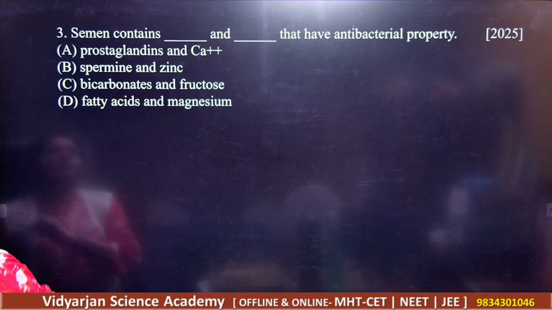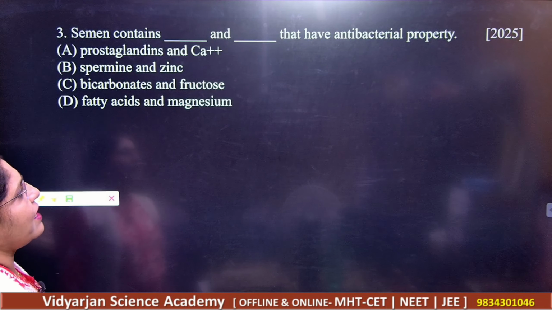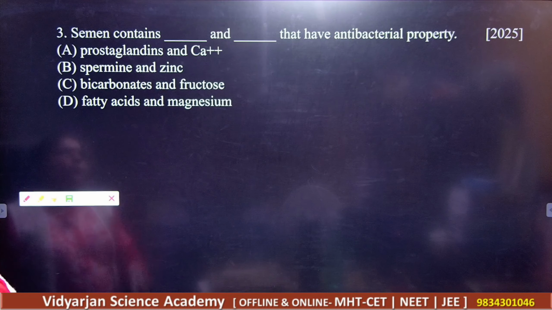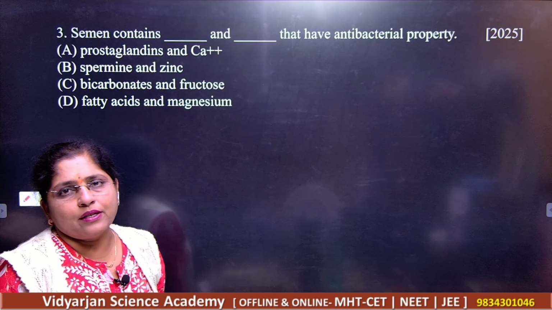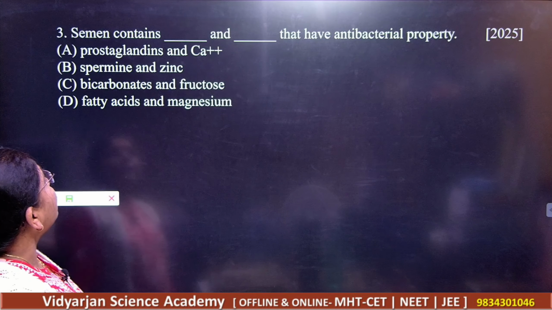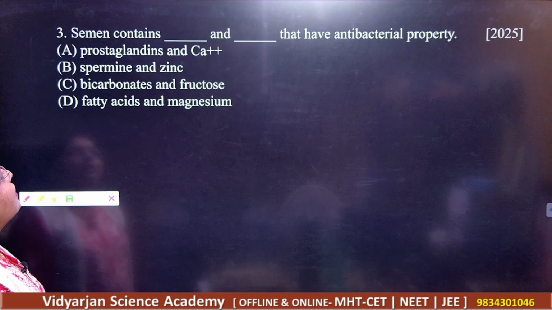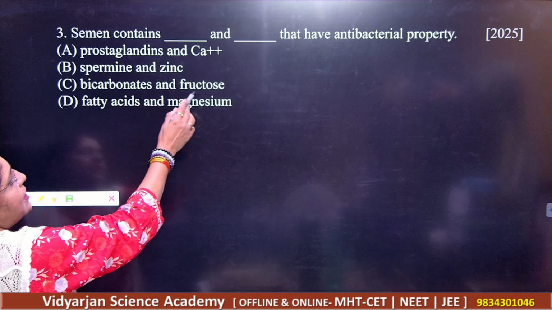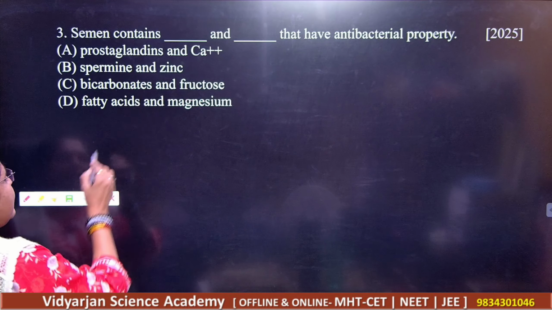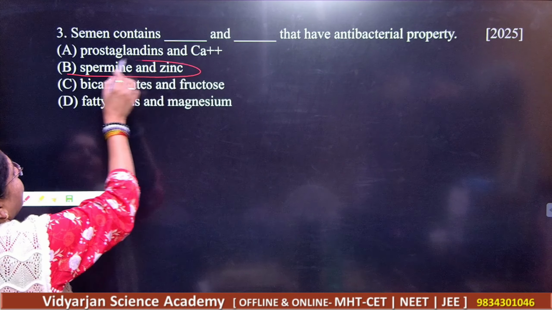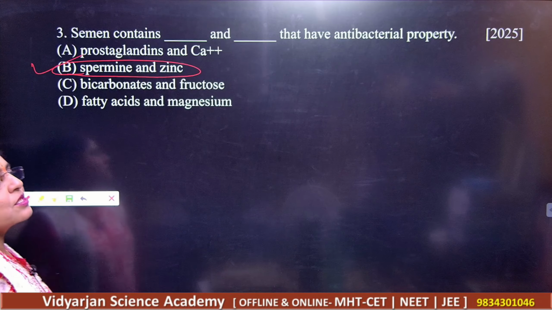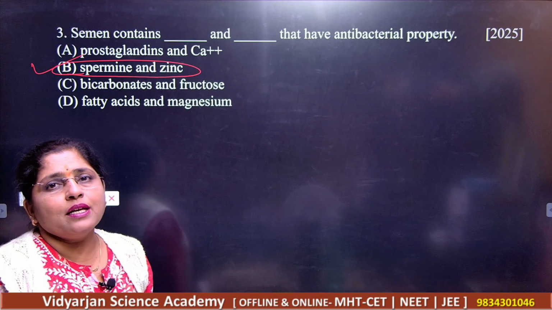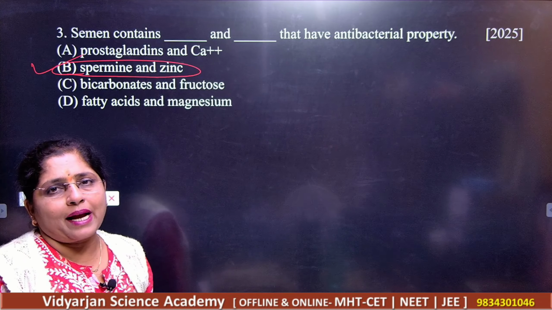Next, semen contains dash and dash that have antibacterial properties. What are the options given here? Prostaglandins and calcium; spermine and zinc; bicarbonates and fructose; fatty acids and magnesium. The correct answer here is B, spermine and zinc, which gives the antibacterial properties to the semen.